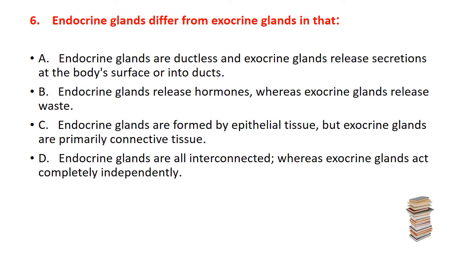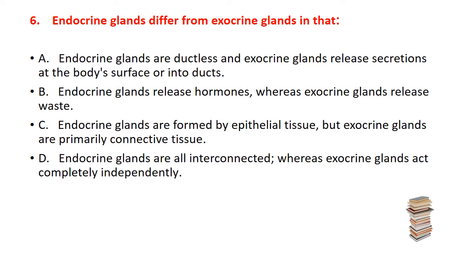Now, sixth question is, endocrine glands differ from exocrine glands in that, first option, endocrine glands are ductless and exocrine glands release secretion at the body's surface or into a duct. Second option, endocrine glands release hormones whereas exocrine glands release waste.